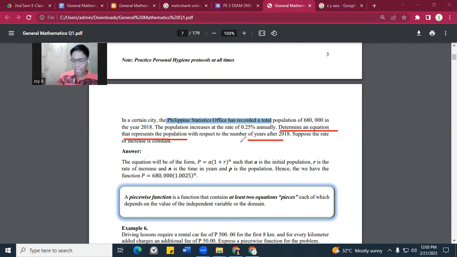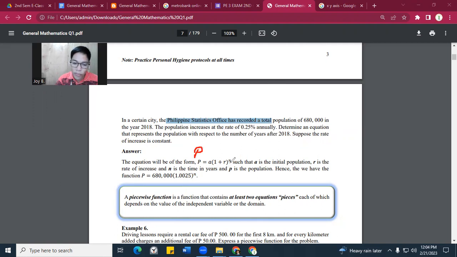So, ilan kaya ang population after 2018? Gagawa tayo ng formula. Now, suppose the rate of increase is constant. Supposedly, every year there is a 0.25% increase of the population. Now, ano yung answer natin dito? The equation will be of the form P, where P is the population.